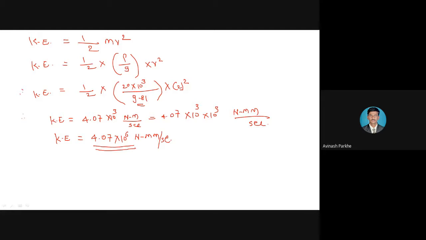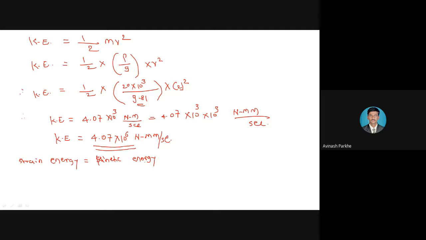Now the kinetic energy is calculated. How to go for the calculation of stress and the elongation? We have one formula, that is strain energy. Strain energy means kinetic energy is one of the types of strain energy.